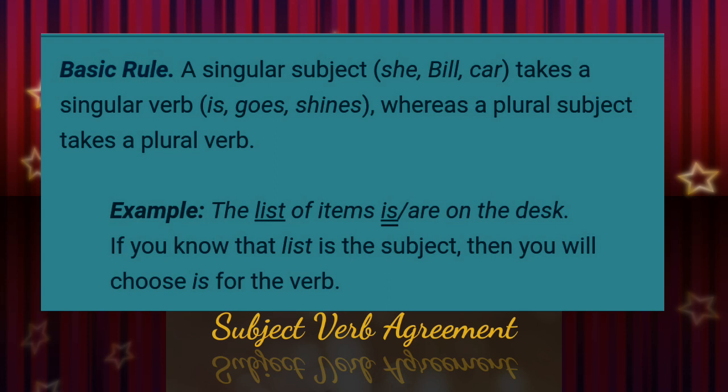Look at the example. The list of items is or are on the desk. The list of items. List is the subject. If you know that list is the subject, then you will choose is for the verb. So this is the basic rule. Now we move on to all the different rules related to subject-verb concord.